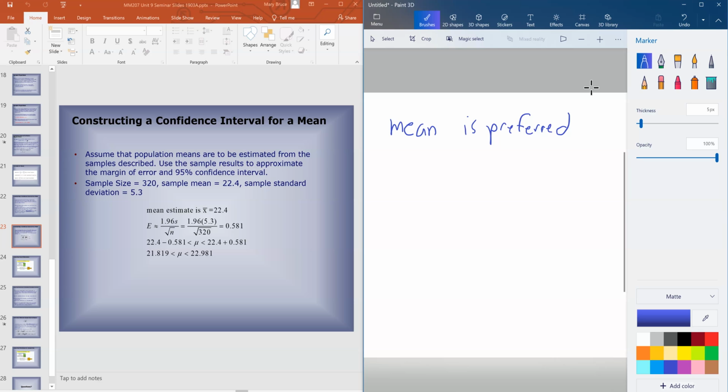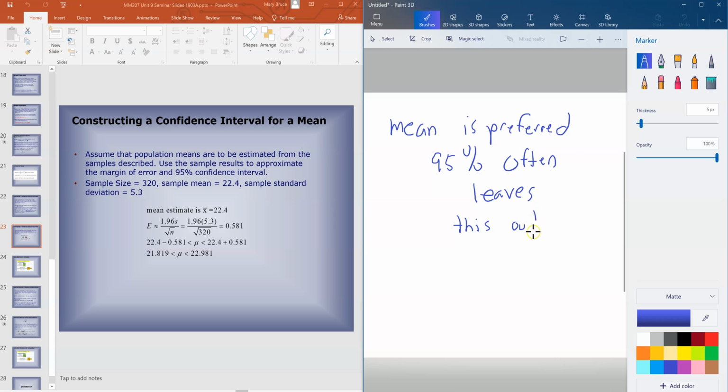So mean is preferred. The other thing related to that same question, and I believe this one was question number 5 from the quiz, is that often when people talk about margin of error, they forget to give the confidence level. And so the 95% is the confidence level, and that is what is often forgotten. The media often leaves this out, but yet it is so important because depending on the level, that is how confident we are in our estimate.